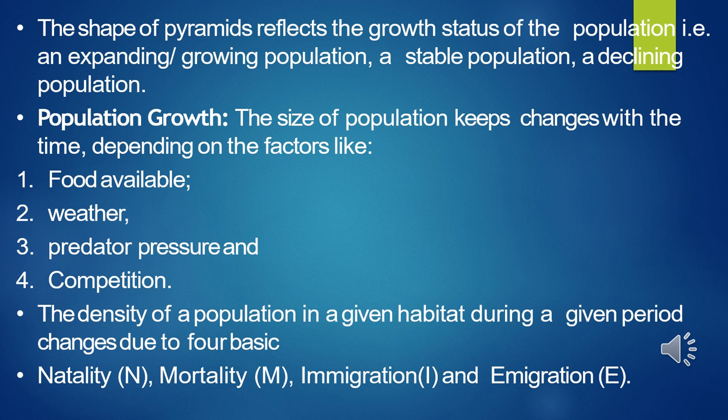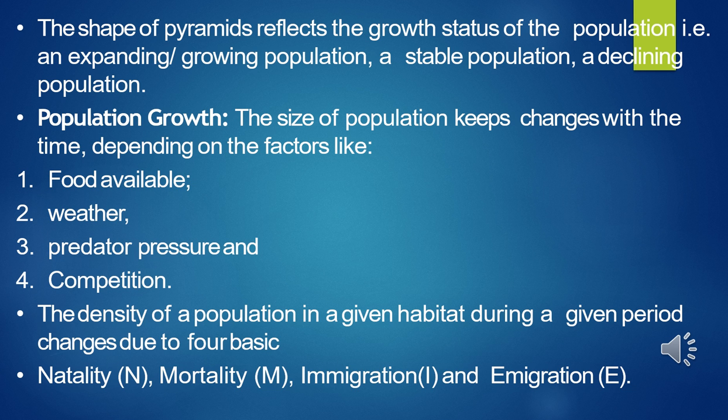So third one is urn-shaped age pyramid. Proportion of reproductive age group is higher than the individuals in pre-reproductive age group. Number of post-reproductive individuals is also sizable. It is a declining or diminishing population with negative growth.